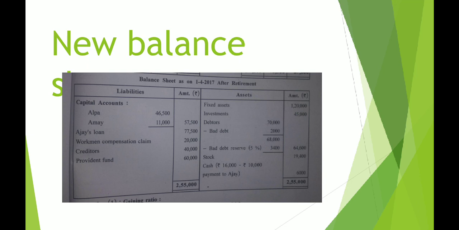So debtors 70,000 minus bad debts and minus bad debt reserve. So what is the net amount of debtors? It is 64,600.